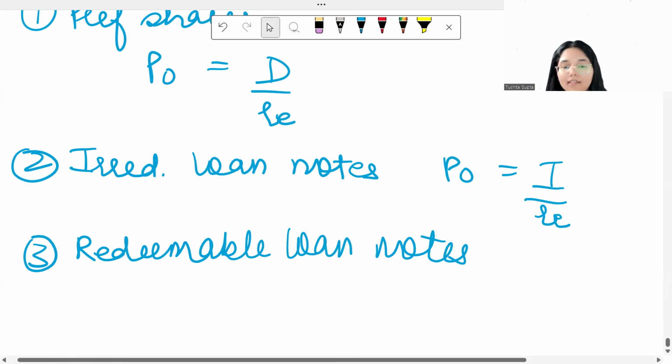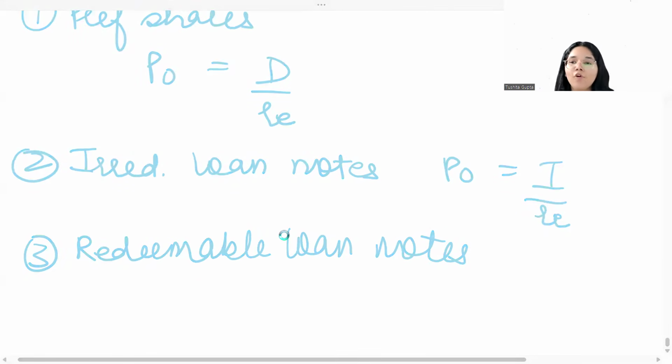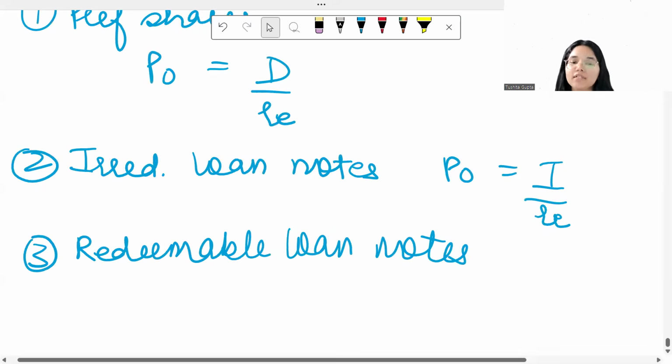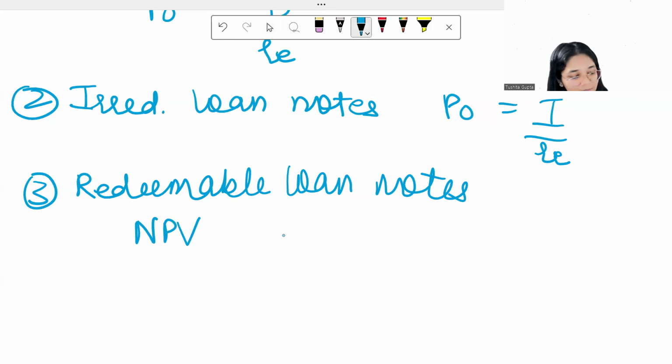So how do you calculate the value of redeemable loan notes? It's nothing but you calculate the present value. Present value of what? All of the interest payments that the investor is going to get plus the maturity value that the investor is going to get. You discount that at the investor's required rate of return. So it's nothing but an NPV, which is discounted at the required rate of return of the investors.